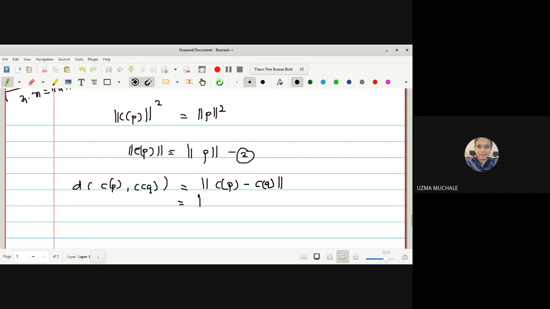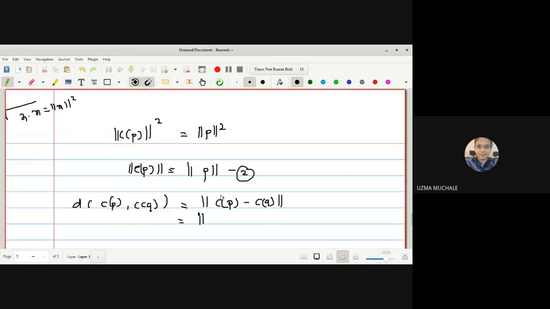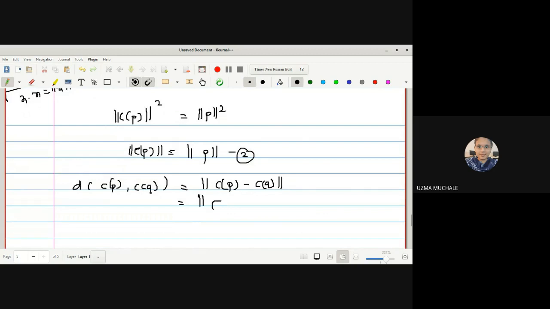But as we have it is an orthogonal transformation, you can use this condition: C is a linear transformation. If C is linear, then can I write this as C of P minus Q? Yes, ma'am. So you can write here: as C is a linear transformation.